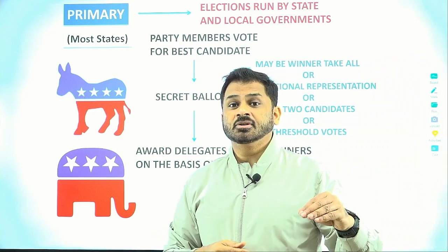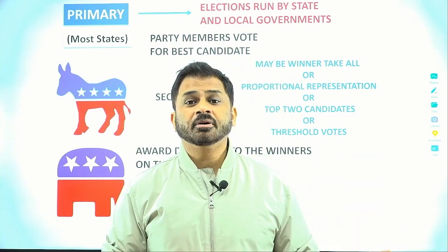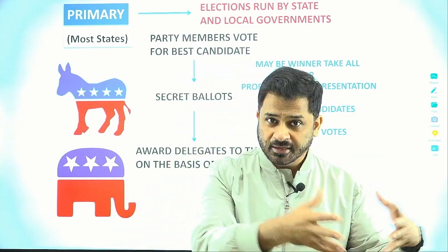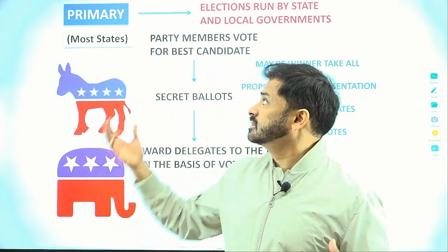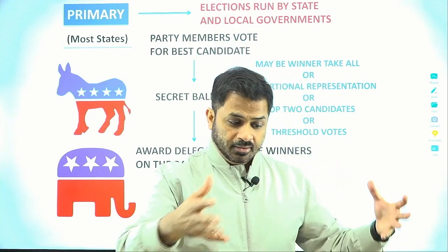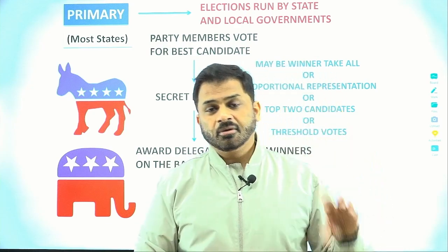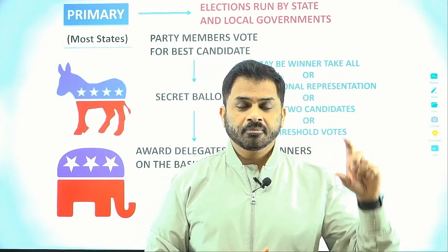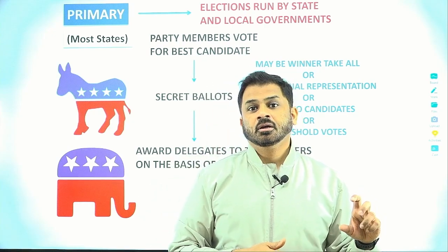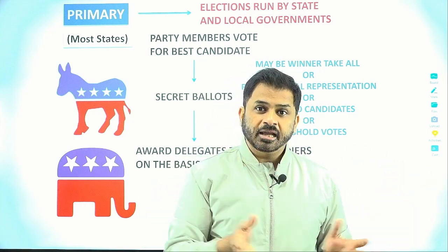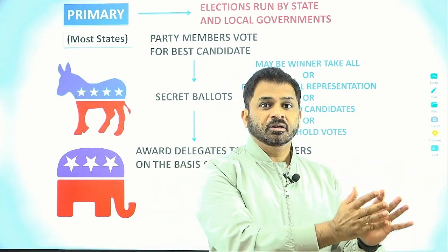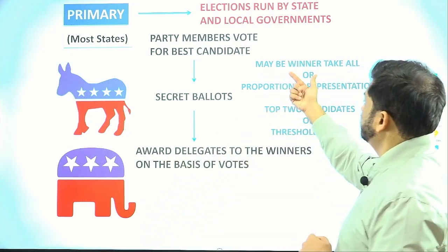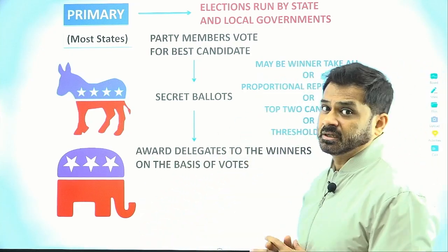That means the person who gets the most number of votes in that particular primary of that state or the caucus, and here we are talking about the primary basically. In the primary, based upon the number of votes a particular candidate is getting, all the delegates from that state are allocated to this particular candidate. So this is what we call winner takes all, or it could be proportional representation.